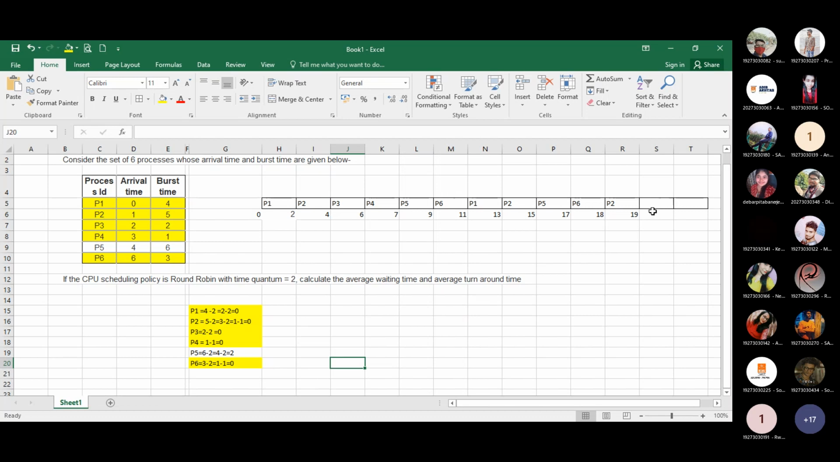Now P5 is only available, but we always provide 2, not more than 2. Suppose we found P5 right now requires 7, then we allocate P5 2 and 1. We cannot allocate the 7 units of time directly. But here they only require 2. That's why we can write 5, and 19 plus 2 is 21.